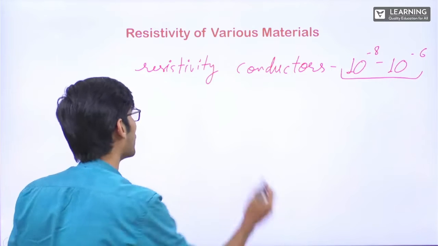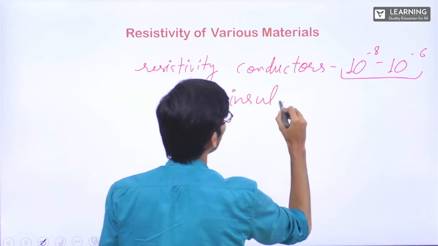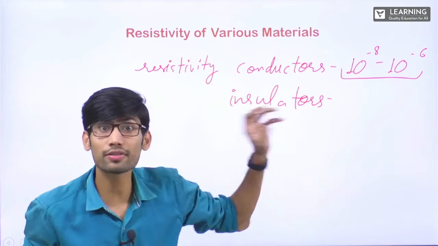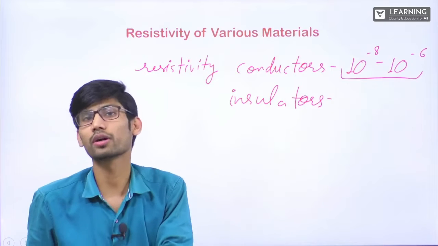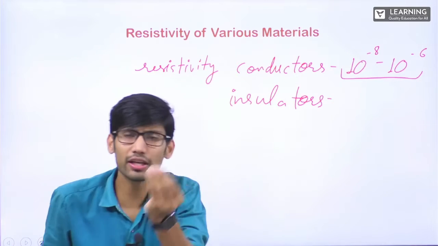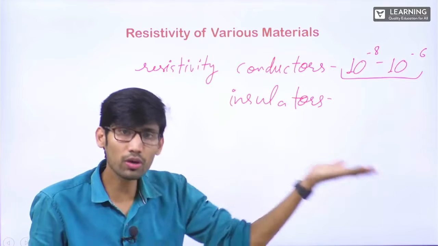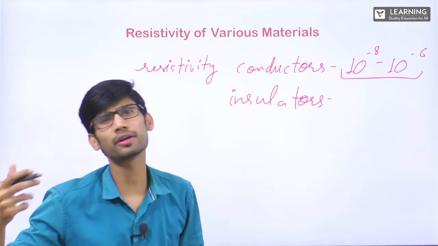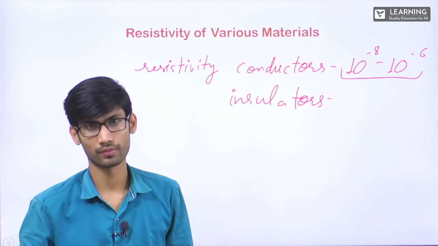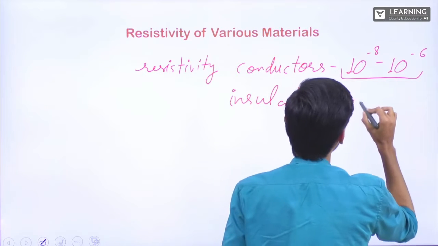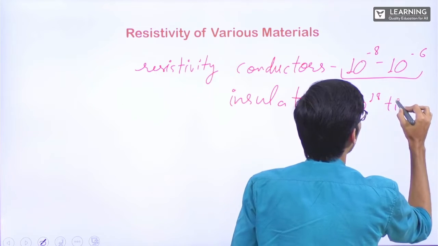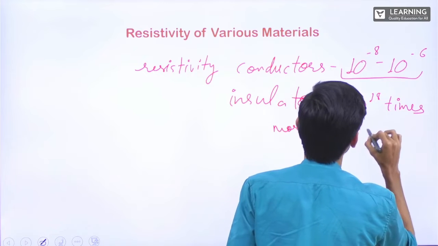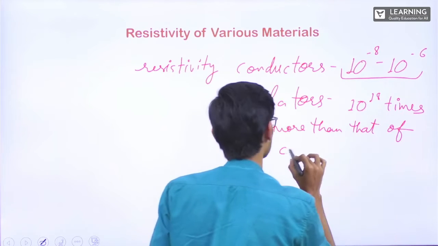If I want to talk about insulators, they will have very high resistivity. It is very common sense to understand that insulators will have high resistivity because they do not allow current to flow through them. Conductors will have least resistivity because they allow current to flow through them. So insulators will have resistivity of the order 10 power 5, 10 power 6, 10 power 10. In general you can remember 10 power 18 times more than that of conductors.